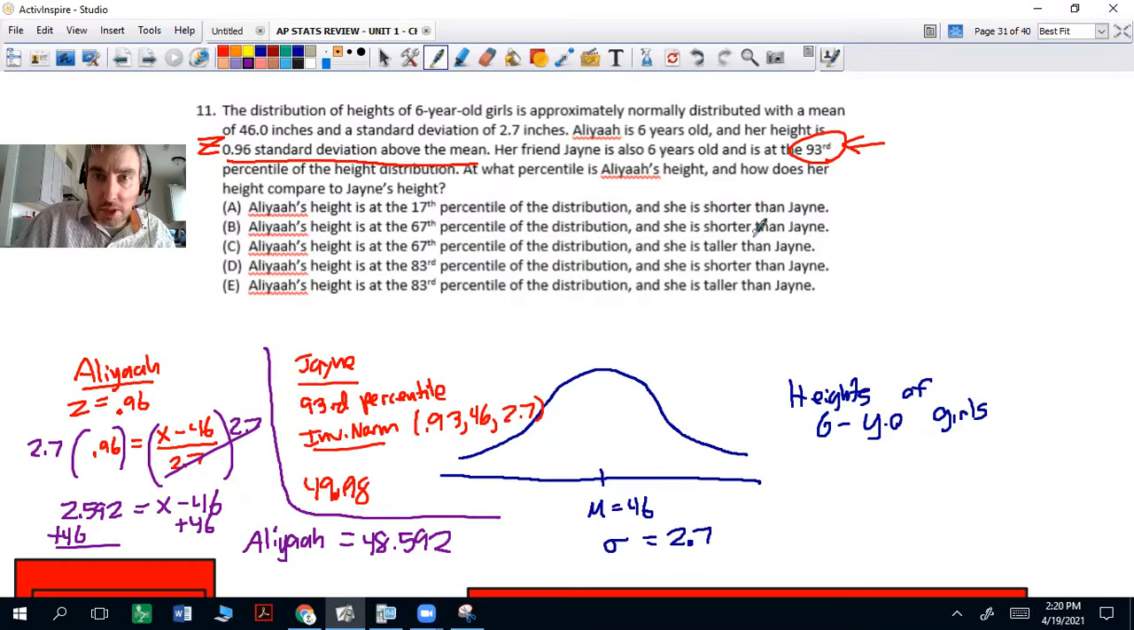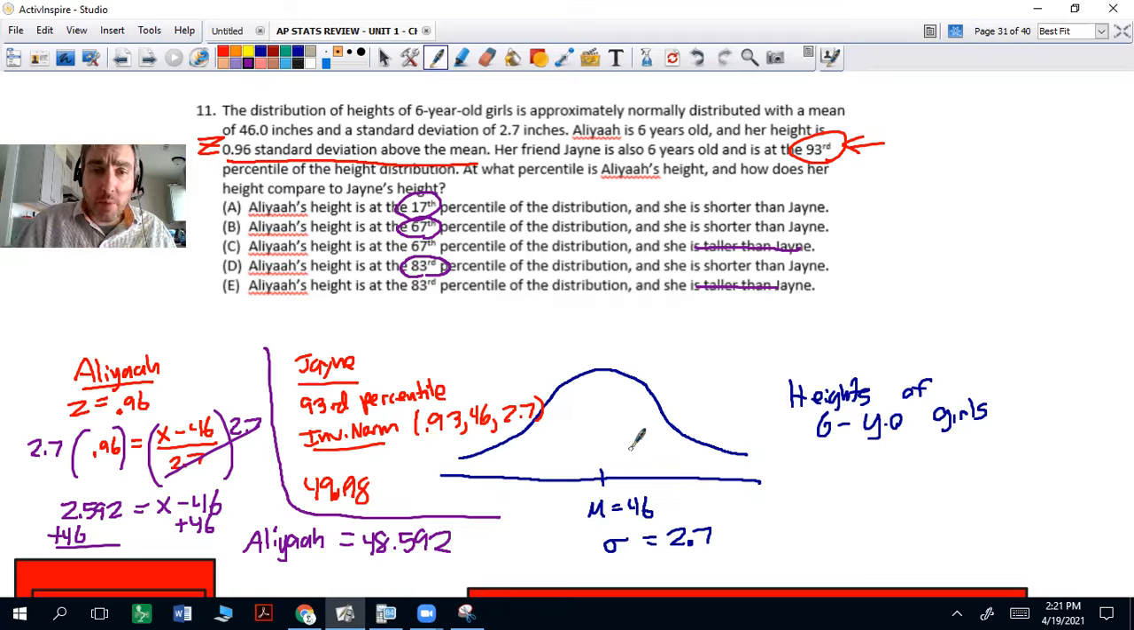She is going to be shorter than Jane. So we can rule out the taller than Jane options. So let's figure out her percentile, okay? Aaliyah's height, is it in the 17th, is it in the 67th, or the 83rd percentile? Well, let's see, 48.592, we can get her percentile by doing some normal CDF.